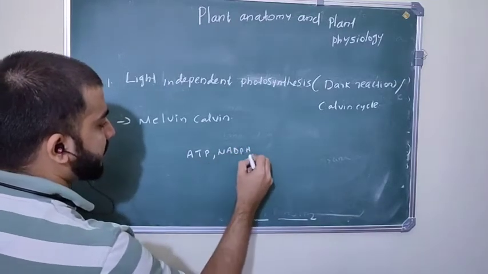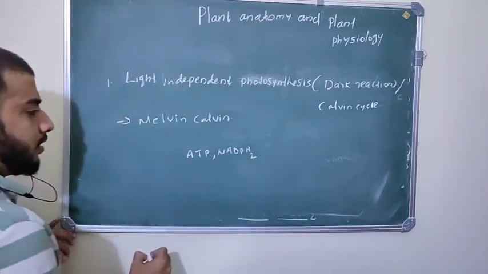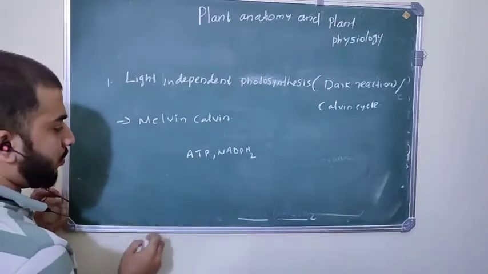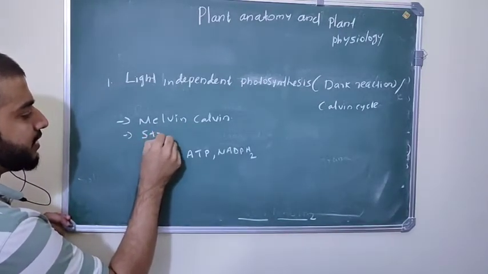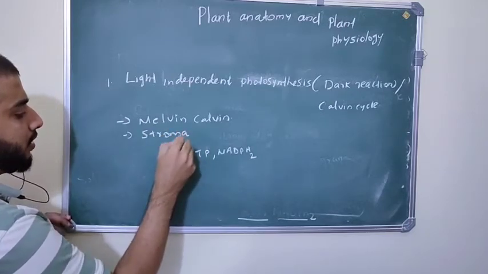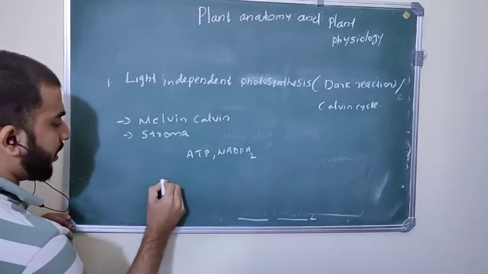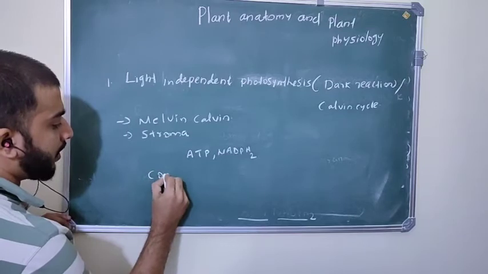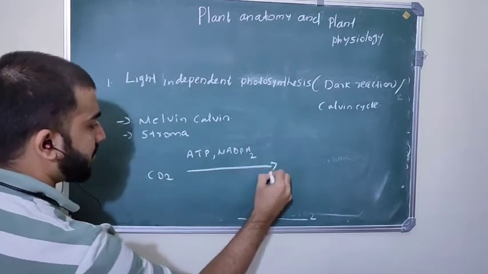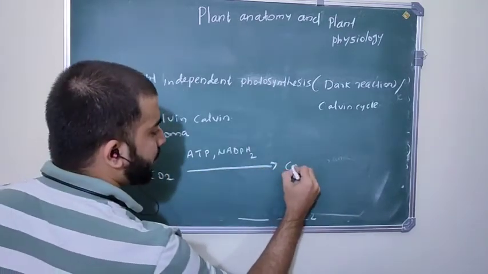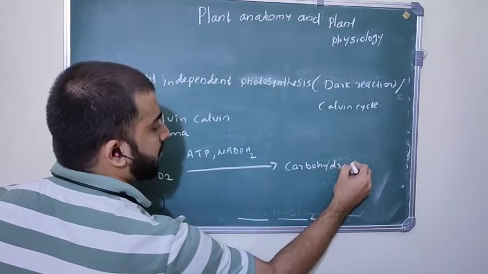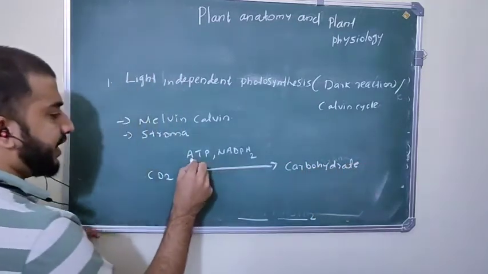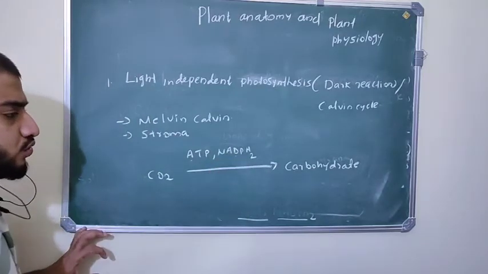These chemical energies are now in the stroma. Inside the stroma, what is going to happen? Carbon dioxide is fixed, or reduced, into carbohydrate, utilizing the energy of ATP and NADPH2.